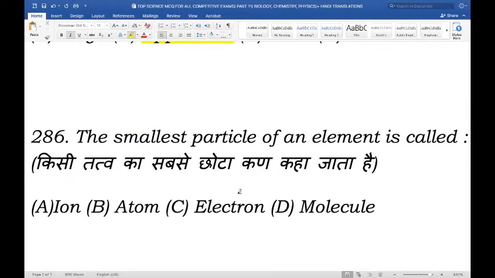Next question. The smallest particle of an element is called. So what is the smallest particle of an element called? Is it ion, atom, electron, or molecule? And the right answer here is atom. An atom is the smallest unit of a pure substance or element that can exist and still retain the properties of an original substance or element. So the smallest particle of an element out of these options is atom.